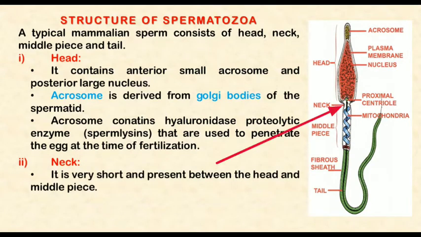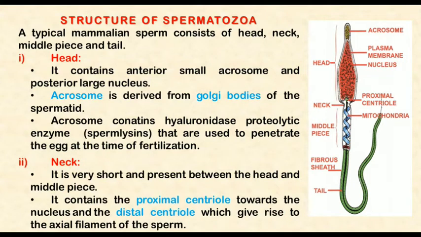The second part is the neck region. It is a very short region present between the head and middle piece. It contains the proximal centriole. Here in green color you can see the proximal centriole. The other centriole is the distal centriole, and it gives rise to the axial filament of the sperm. Here you can see this black colored axial filament, which continues in the tail, is produced by the distal centriole.